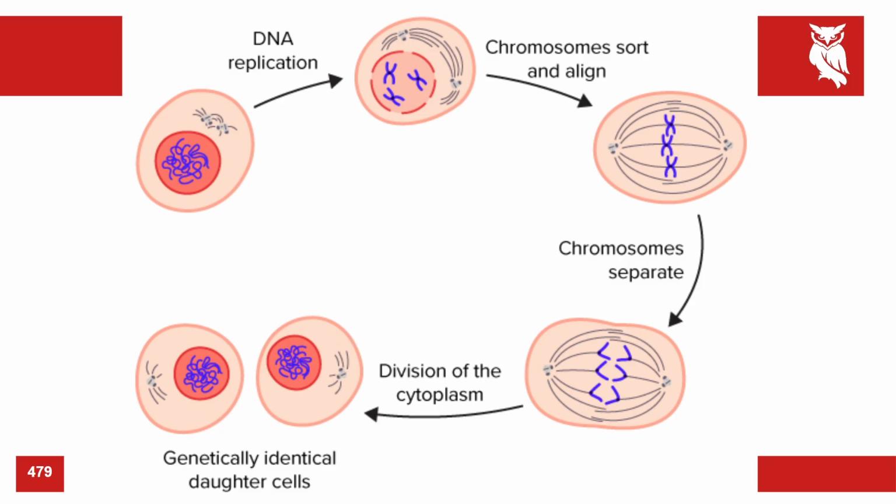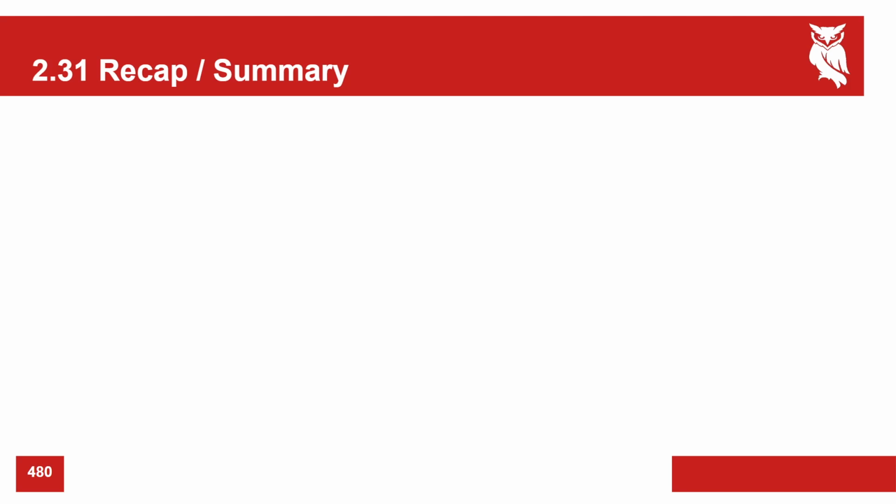You see DNA replication, chromosomes align, they go to opposite ends of the cell. You have the division of the cytoplasm and the division of the nucleus. Remember, mitosis, division of the nucleus, cytoplasm, division of the cell. Okay. All right, recap and summary.